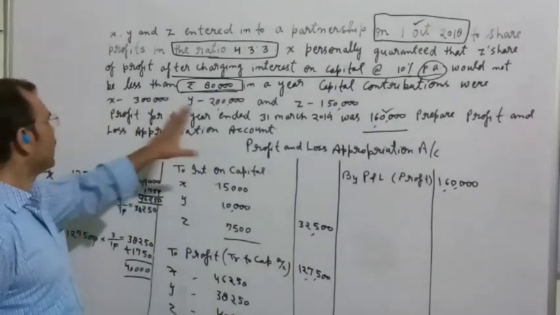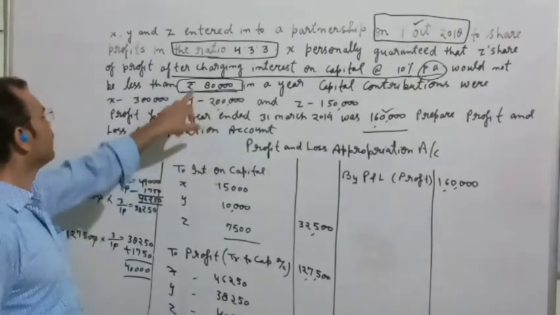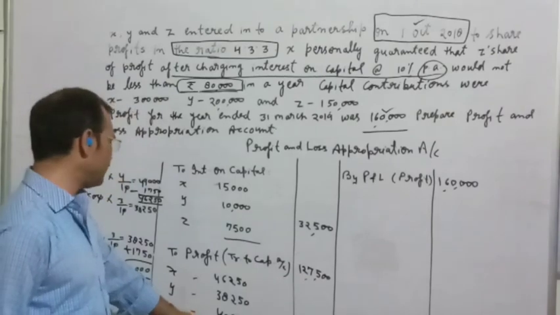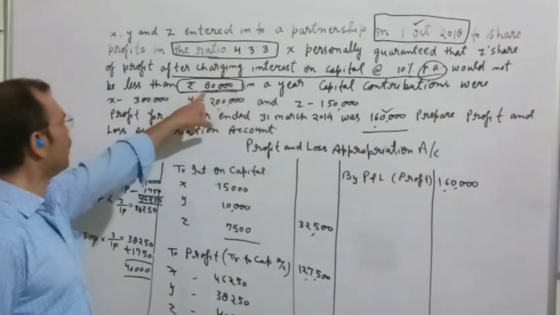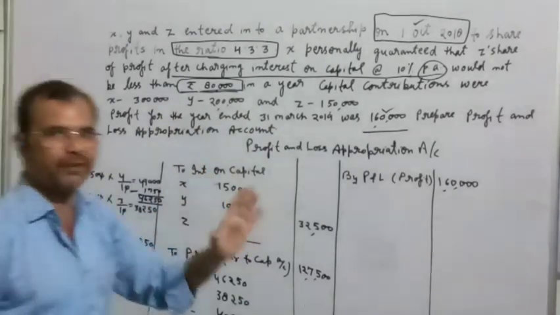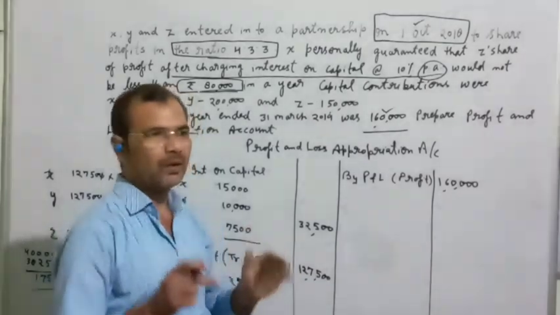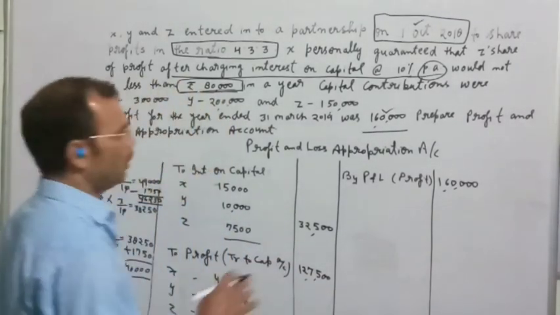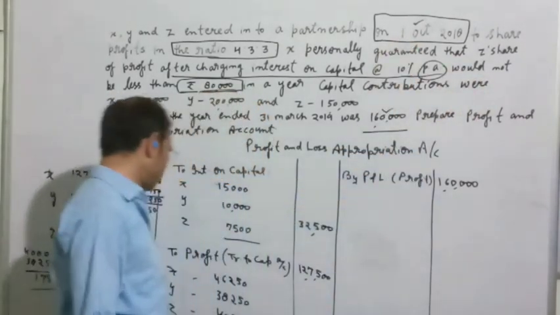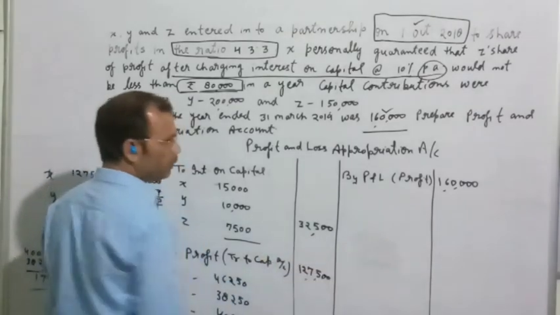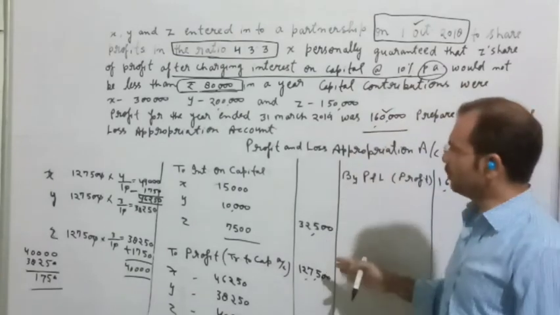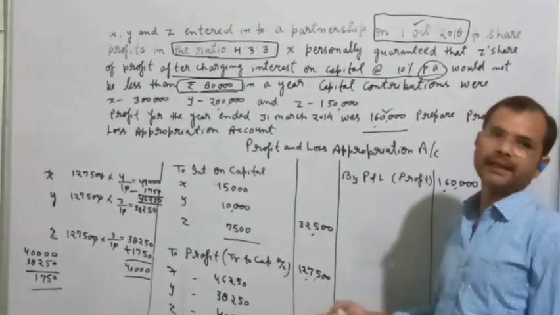But you again can say that 80,000 is written here, so why is he getting 40,000? Because this 80,000 was to be received by Z when the work was done for 1 year, but the work of that year was only 6 months, from October to 31st March. In this way, this question is solved. I think you have understood this question very well. Now we will take another question.